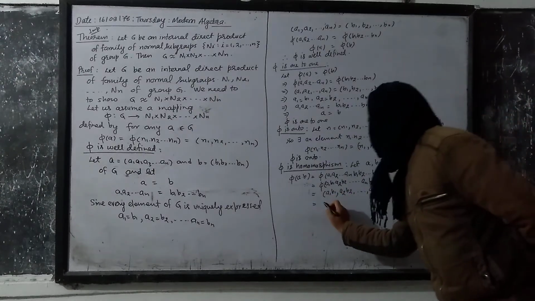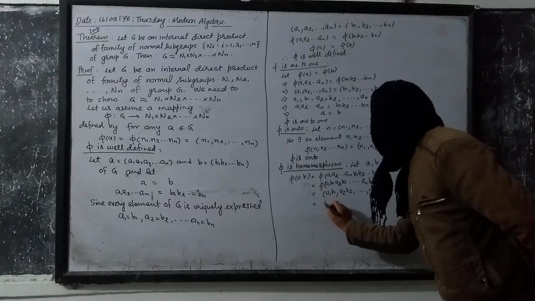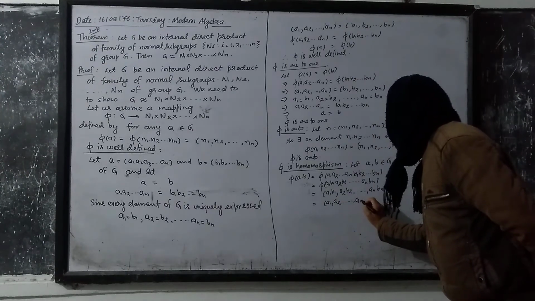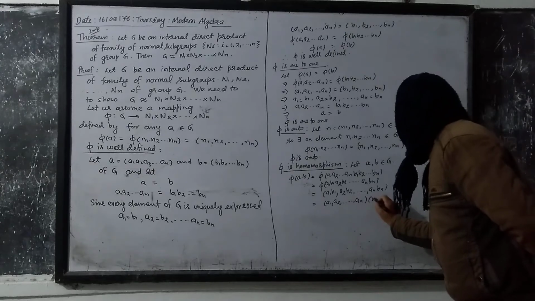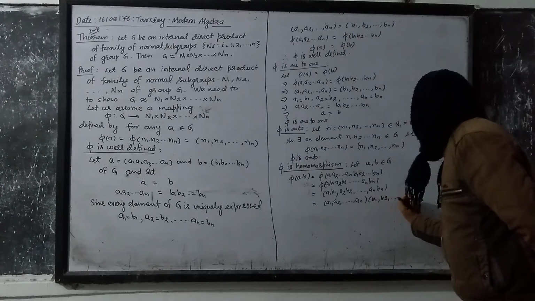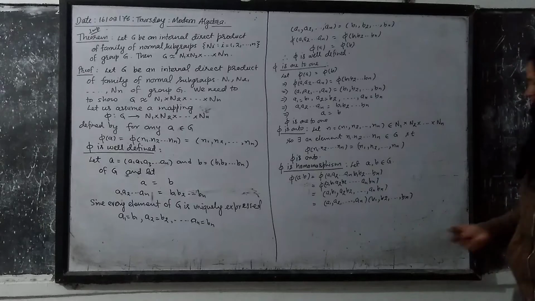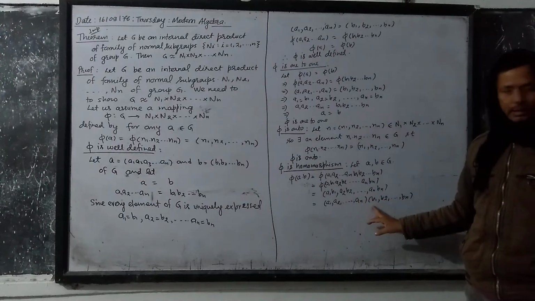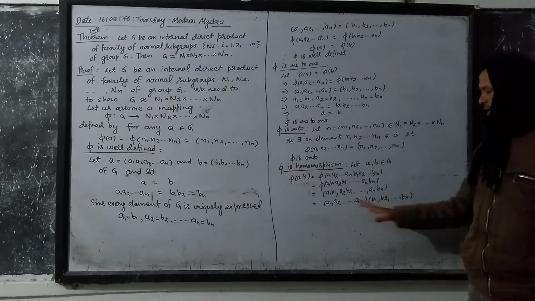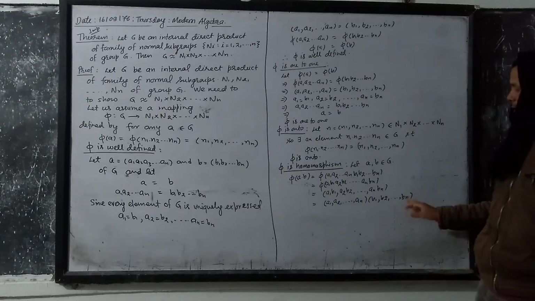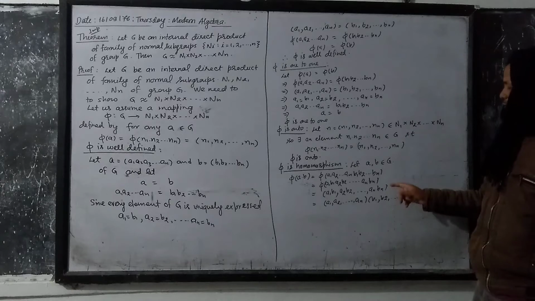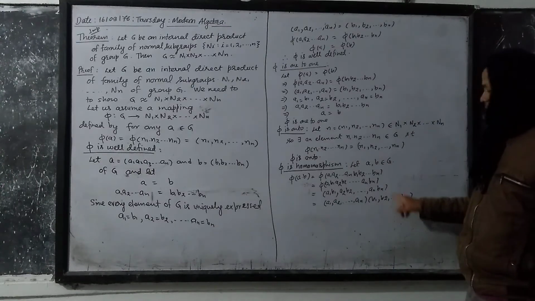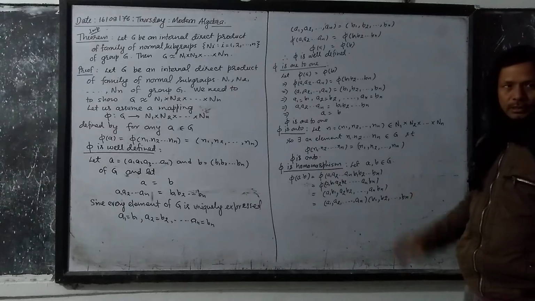And this result can be written as (A1, A2, up to An) times (B1, B2, up to Bn) by the definition of external direct product. Is this possible or not? Possible. By the definition of external direct product, A1 will multiply to B1, A2 will multiply to B2, and so on, An will multiply to Bn. So this result will come. These two results can be obtained. This will imply this.